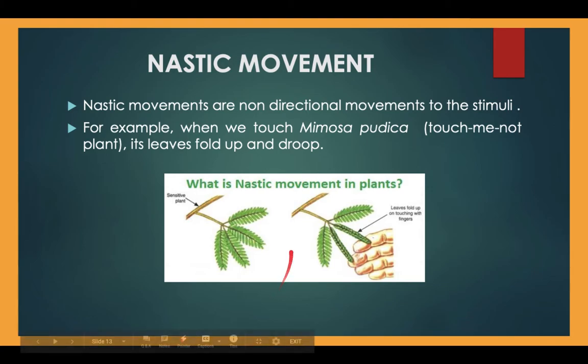The other type of movements, which are not related to growth in plants, are known as nastic movements.